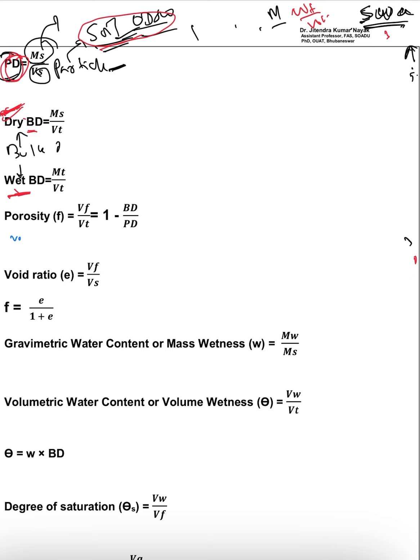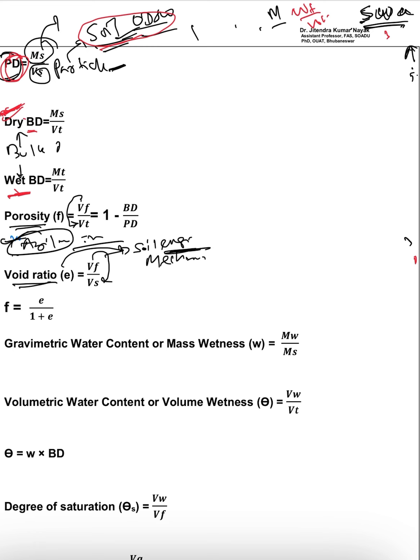So now the next thing is void ratio. Porosity means pore space with respect to the total volume, whereas void ratio is the pore space with respect to the volume of soil. That means porosity is for agricultural physics, soil physics, or irrigation purposes, whereas void ratio is for soil engineering or mechanics purposes. For engineering purposes, void ratio is important, but for agriculture, porosity is important.